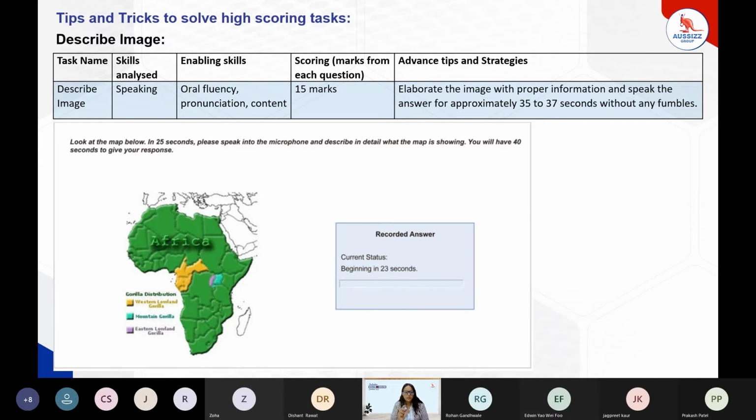All right. So what we have to do is speak for 35 seconds to 37 seconds out of the 40 seconds of time duration for this particular image, by using the information provided in the image. So the most important things would be fluency, pronunciation, and usage of the words of the image. That is content.